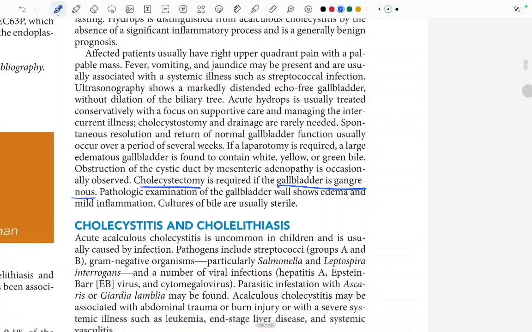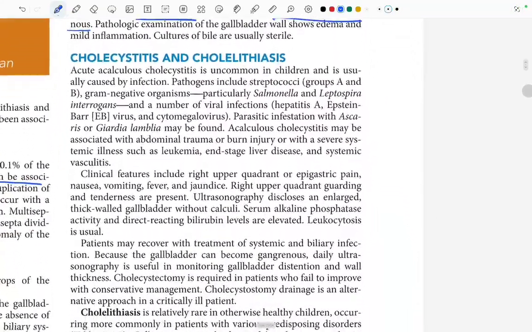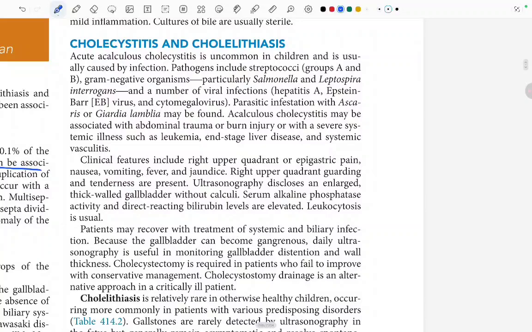So now starting with cholecystitis and cholelithiasis. Acute acalculous cholecystitis is uncommon in children. What is uncommon is any acute presentation of acalculous cholecystitis, that is, inflammation of the gallbladder not due to stones. This is uncommon in children and is usually caused by infection.